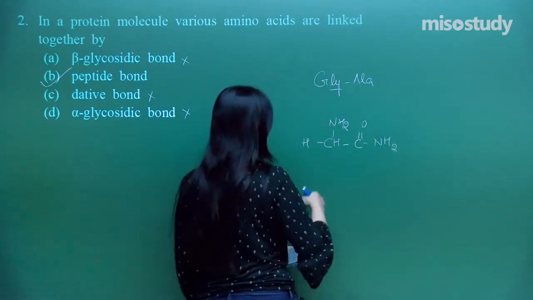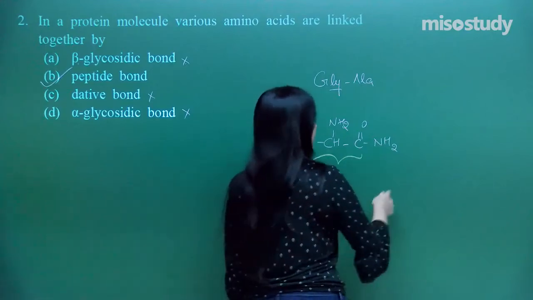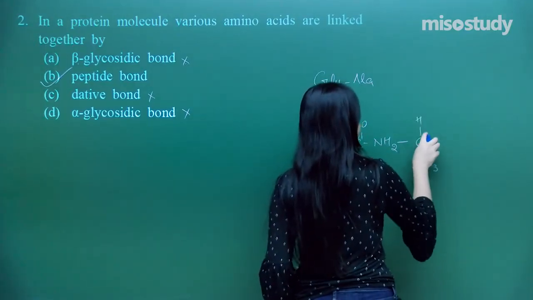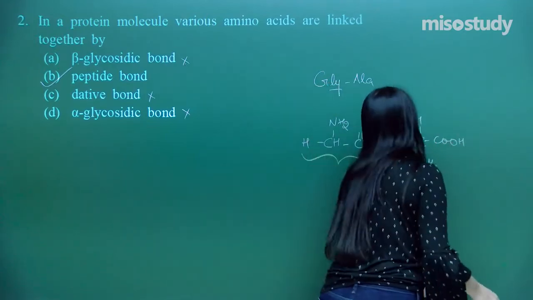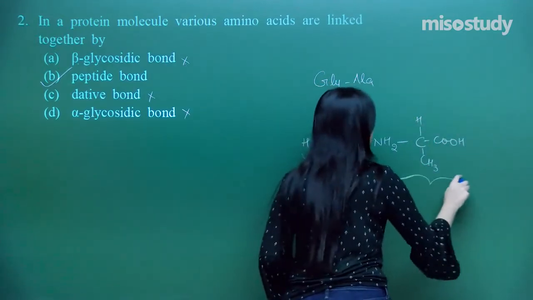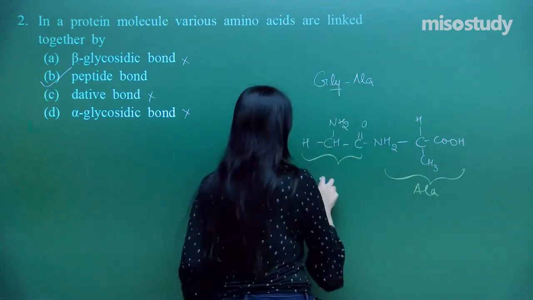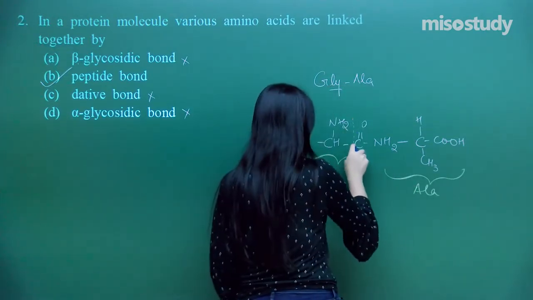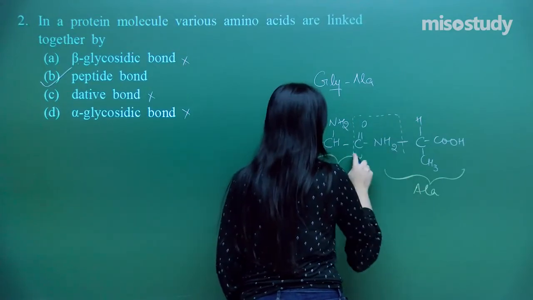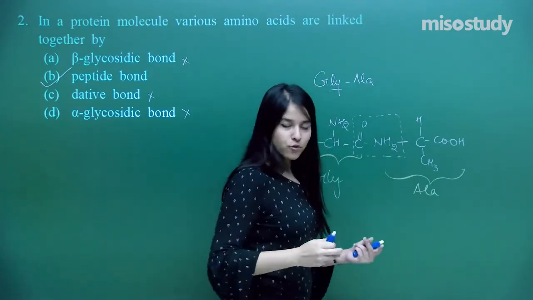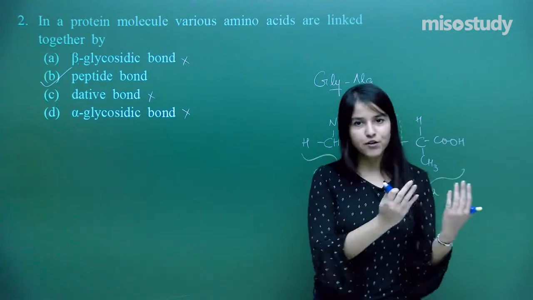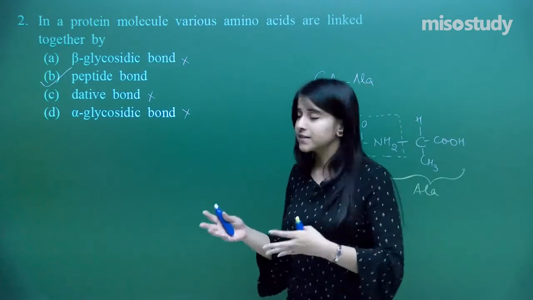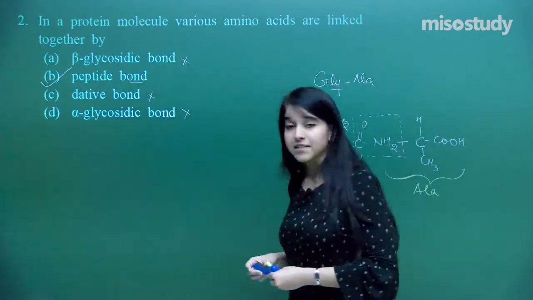That was the part for the glycine, and the remaining part is for the alanine. So we have formed gly-ala. Where is the peptide bond present? Here is the peptide bond present. That is how the different kinds of amino acids link onto each other to form a bigger molecule, that is a protein, or we can say polypeptides. So here is the answer.